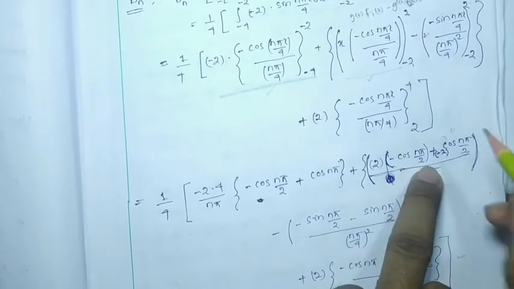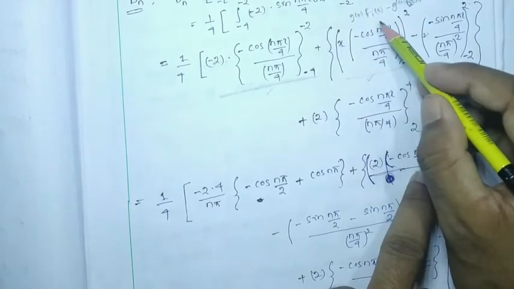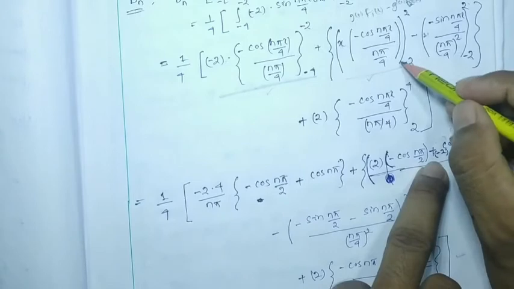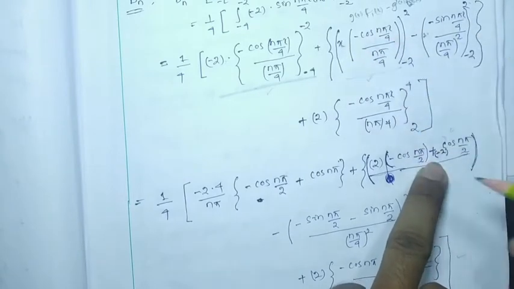Gone. Then it will be minus of this term, and minus of this term will be plus. But how much do we have to put as the value? Minus 2. So minus 2 we have to put over here.